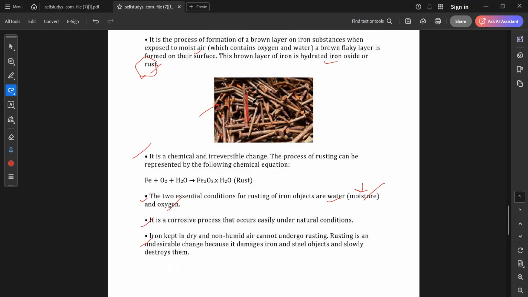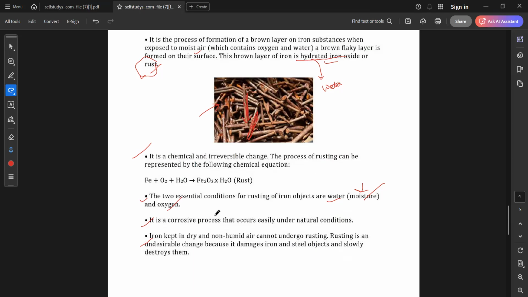After 2-3 months, you will see that it has turned into these browny layers. So what are these browny layers? These browny layers are hydrated iron oxide. Hydrated means it contains water. Wherever you see hydrated written, hydrated means it consists of water molecules.